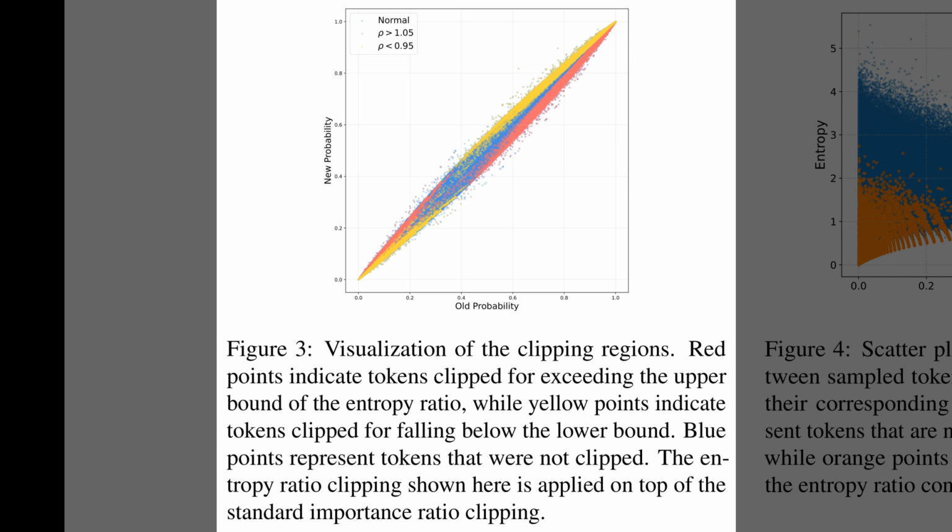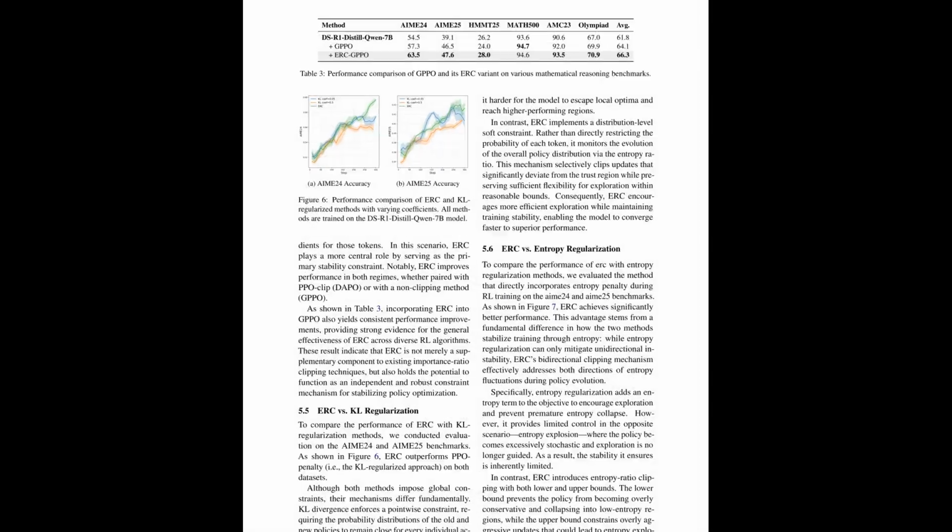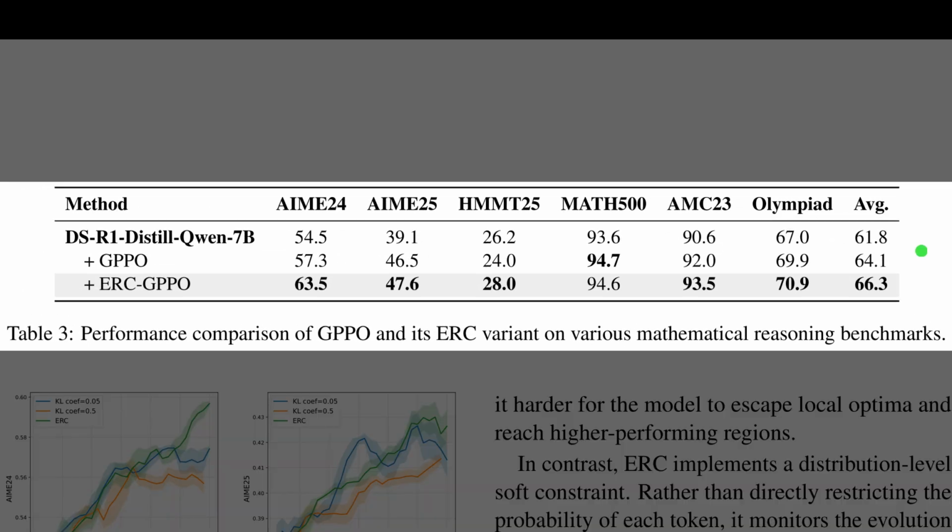Those clipped tokens cluster near the edges of the trust region, which confirms that entropy ratio clipping mainly trims risky distribution shifting updates. Table 3 shows that entropy ratio clipping also boosts performance when the authors swap in the GPPO reinforcement learning objective. The baseline GPPO row already improves the 7 billion parameter model, but the ERC GPPO row is higher on every math benchmark. AIME24, AIME25, and HMMT25 see the biggest jumps, and the overall average climbs from about 64 to 66, which signals that entropy-based clipping works beyond just DAPO.